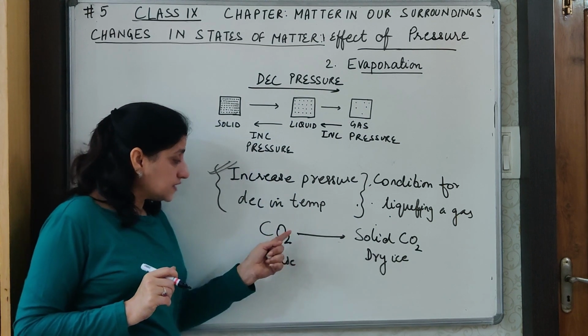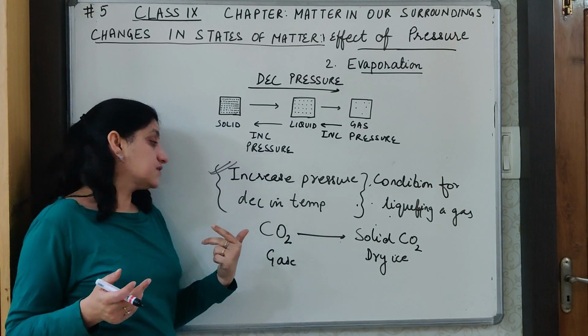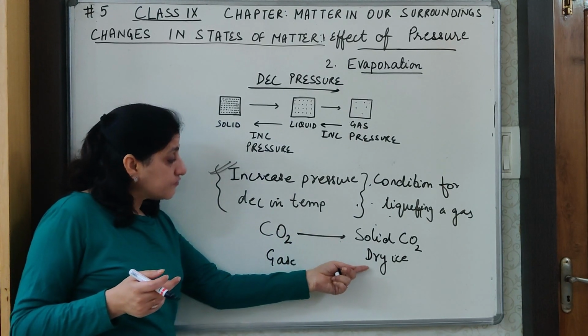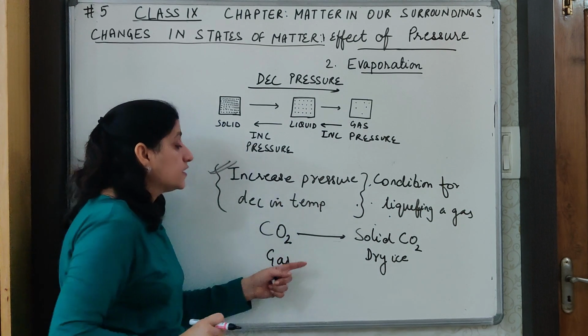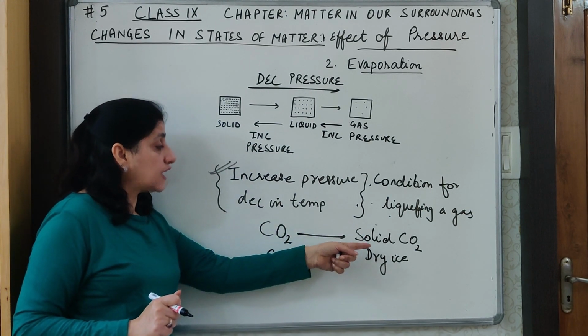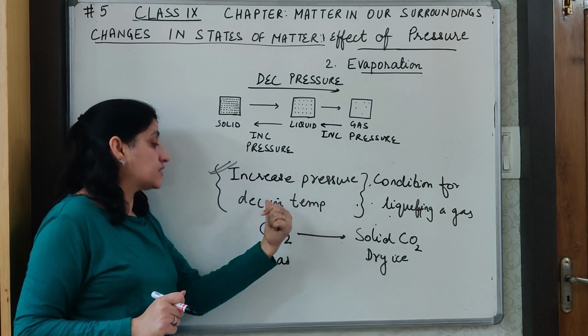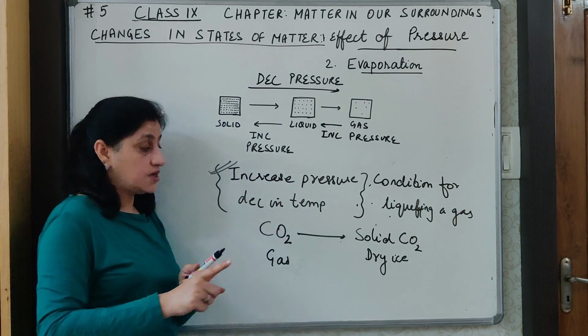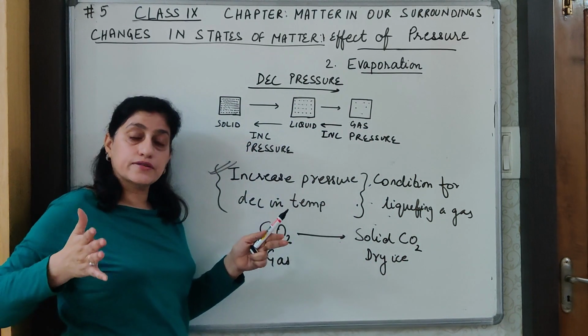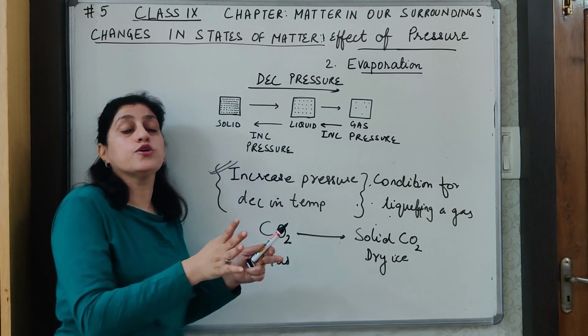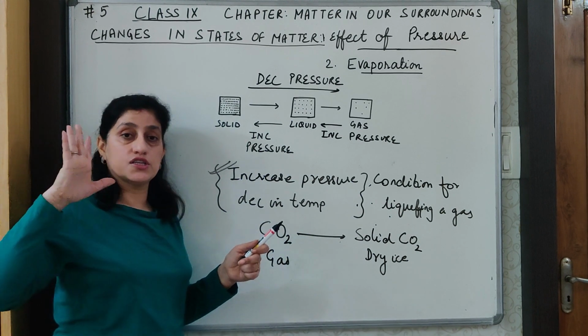So you can see here, one more thing we can say is that to change carbon dioxide gas into solid carbon dioxide, we have to increase the pressure and decrease the temperature. If the reverse has to take place, means if this solid carbon dioxide slab is taken and kept in the open, first thing, pressure is reduced.